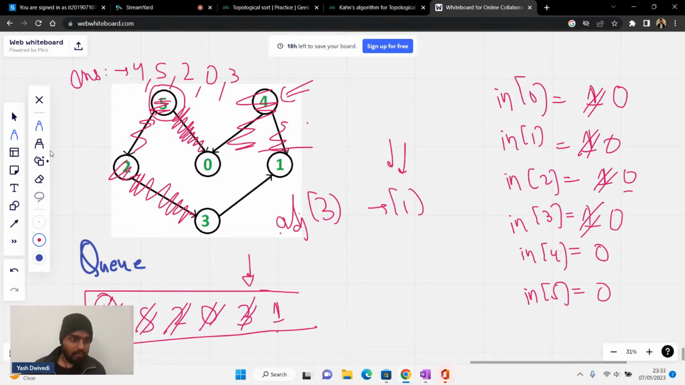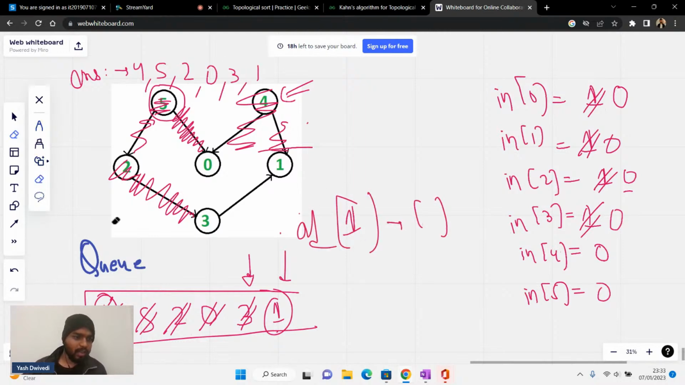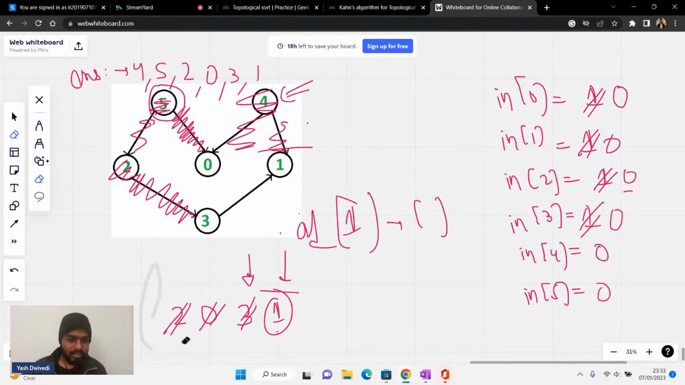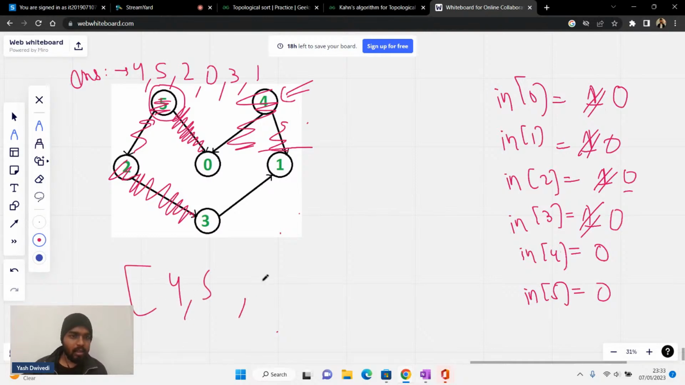After this process has been done, you can see that now I'll have 1 inside. So I'll take out 1. In the adjacency list of 1, there's nobody, so nobody will get relaxed, obviously, and I'll put 1 here as well. So that is what I'll get as a topological sorted order. After this, the queue will become empty, and the topological sorted order will be nothing but 4, 5, 2, 0, 3, 1. Is it clear to everyone?